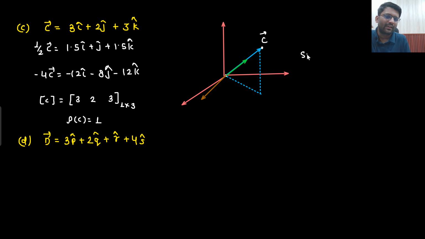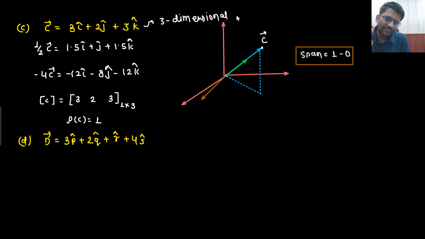1. So what is the span here? Span is nothing but 1 dimensional. So it was a 3-dimensional vector, a 3-dimensional vector which created a 1D span.